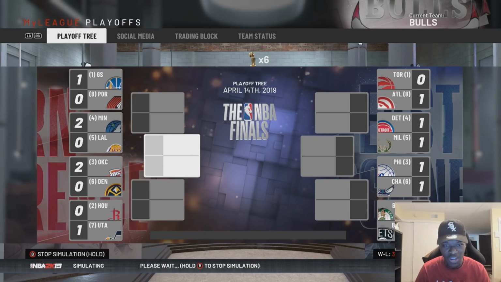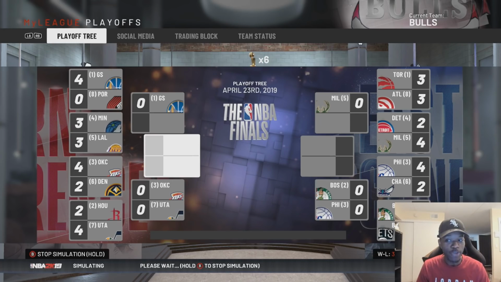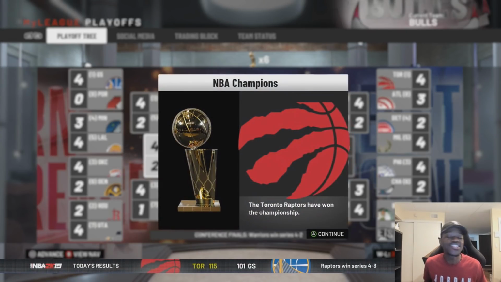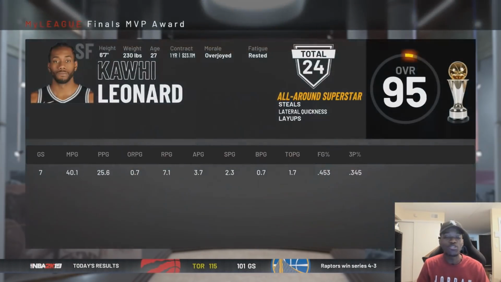See who wins the championship. My guess is going to be the Raptors because the Raptors always win in year 1. I wouldn't say always. Actually, they're down 3-1 to Atlanta. So maybe they don't even make it out of the first round. And they do, actually. Okay, so Raptors-Warriors is what it's going to be. It always is. And of course it is. Let's see who wins it. I mean, this is not what the finals matchup is going to look like next year. And there we go. The Raptors win in 7.